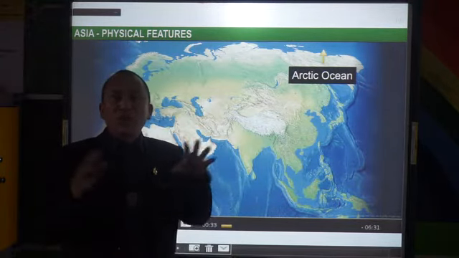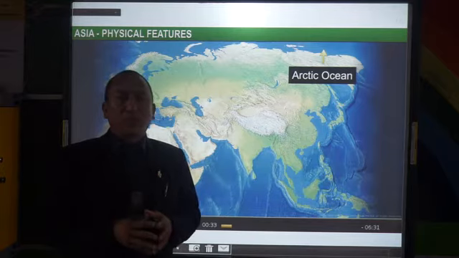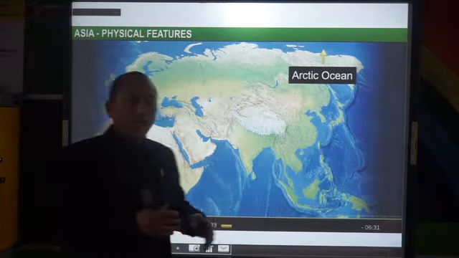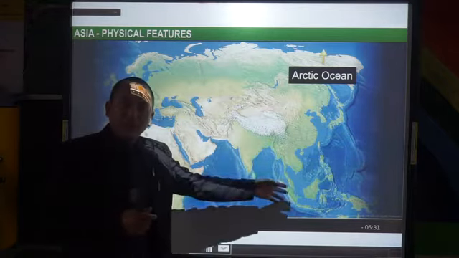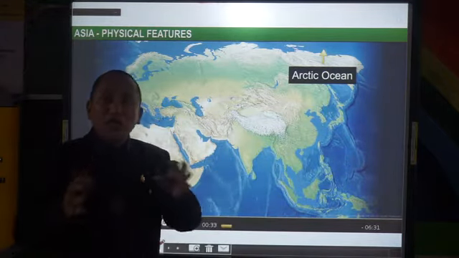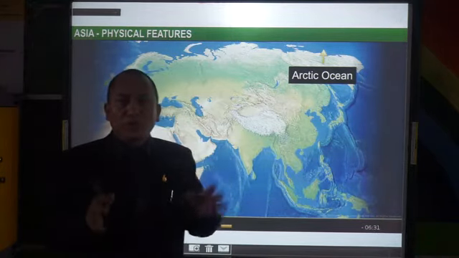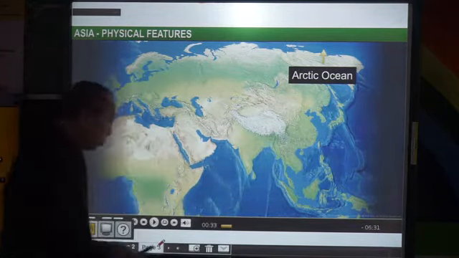And we also have huge groups of islands which are called an archipelago. The largest group of islands in Asia is the Indonesian islands. The Indonesian archipelago is the largest archipelago in the world. That means it has the largest number of islands in the world.